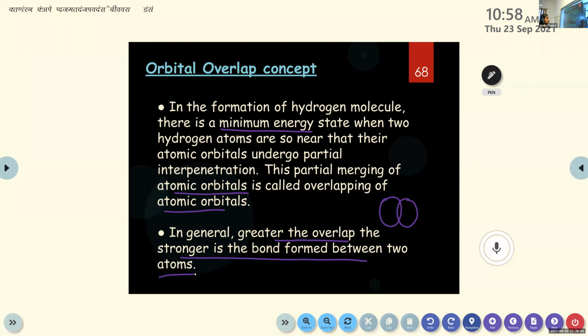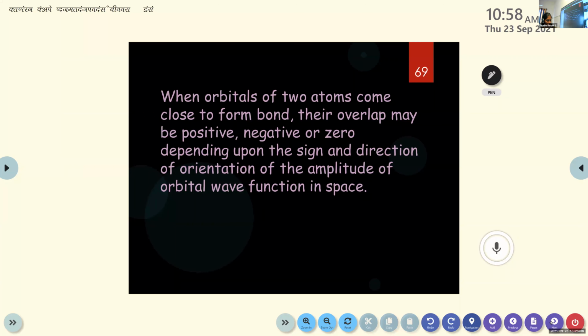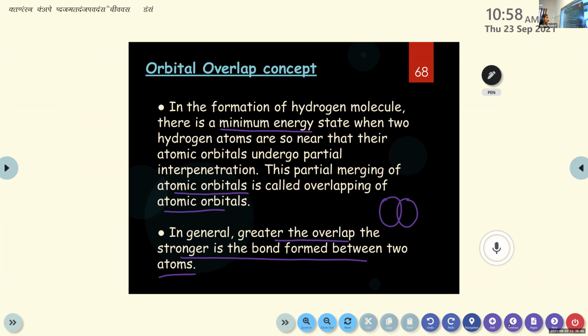Okay. So have you completed the slide, children? All of you? Yes. Then we can discuss the remaining things in the next class about the different types of overlapping.